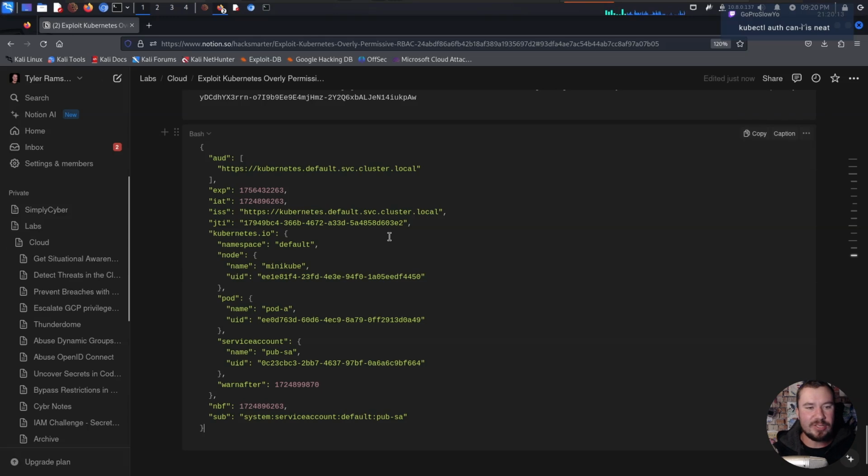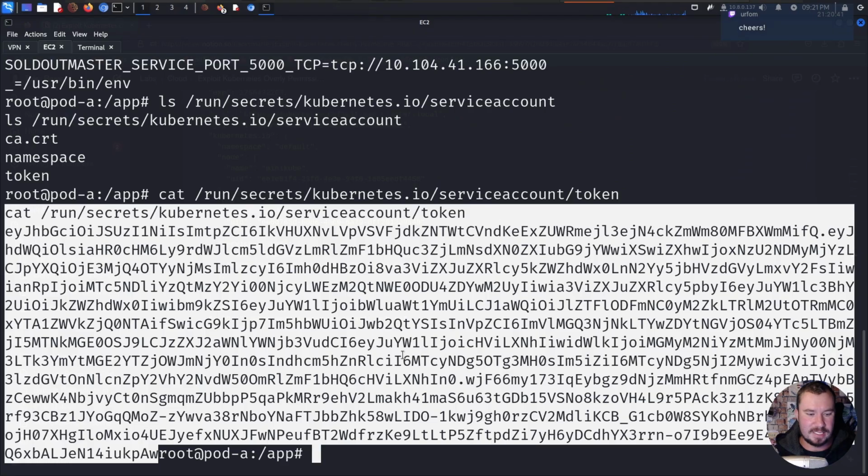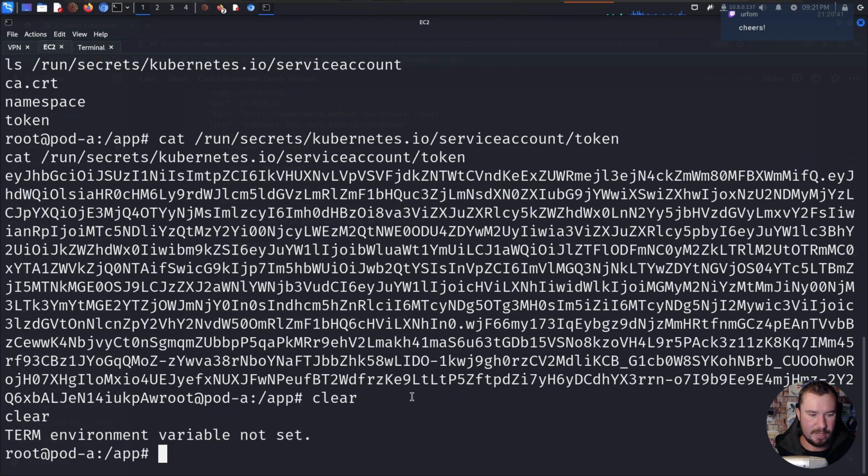Now, there's a lot of things you can do with this. One of the best tools that you can use is a tool, I believe is called kubectl. I'm actually looking at my notes to remember. It is kubectl, but you can enumerate some of this manually with curl. So I'm going to show you how we can look at all the available API resources with that JWT using just curl, but then we're going to use kubectl, a really cool tool used for Kubernetes pen testing and Kubernetes authentication.